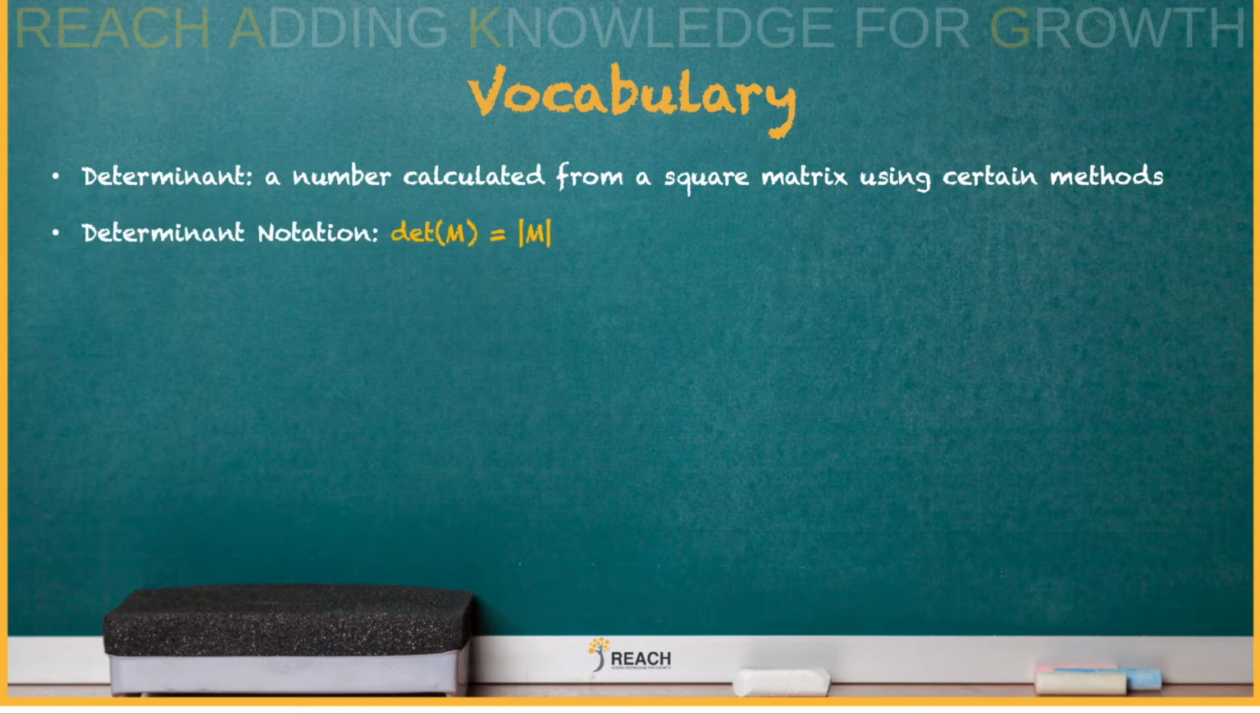How do you know what the determinant looks like? The notation is DET, and then they're going to have whatever that matrix is. It can be matrix A, B, in this case M. Or you might see it looks like the absolute value of the matrix, whatever the letter is.